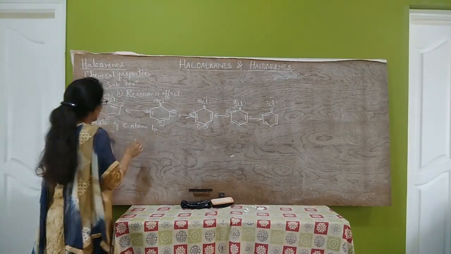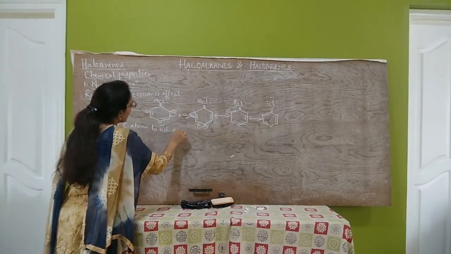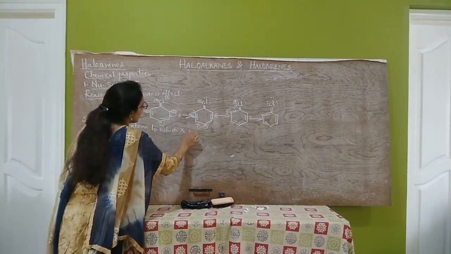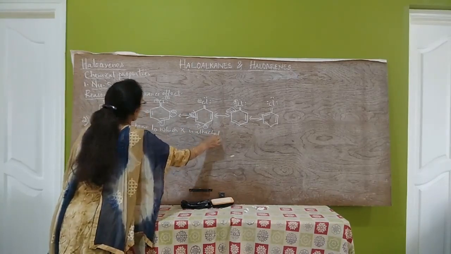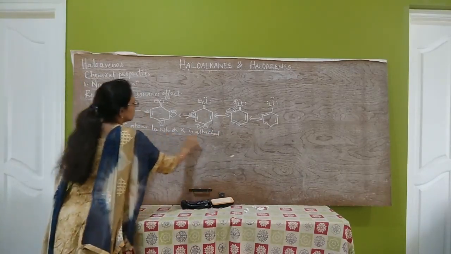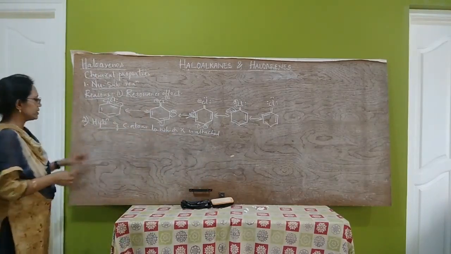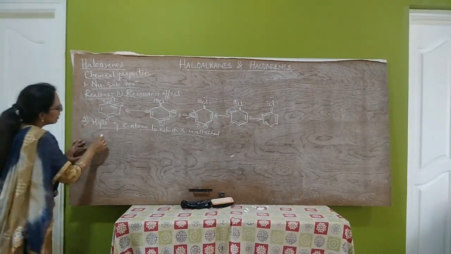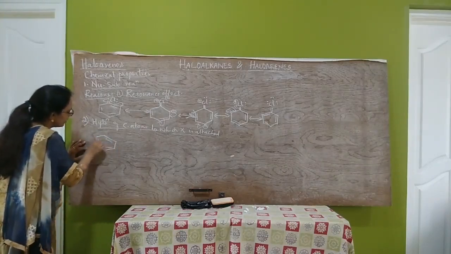That is the hybridization of the carbon atom to which the halogen atom is attached. So what is the second reason? Hybridization of the carbon atom to which halogen is attached. Here let us consider one haloarene.